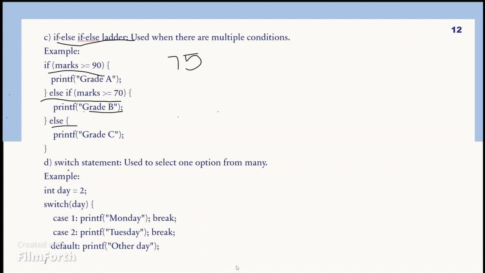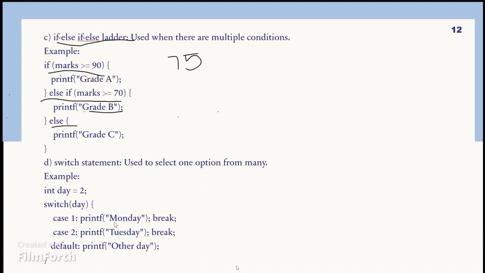Now let's move to the switch statement. The switch statement is used to select one option from many. Let us take one example. Here, the variable day is assigned the value 2. Next, the switch on day checks the value of day against each case one by one.